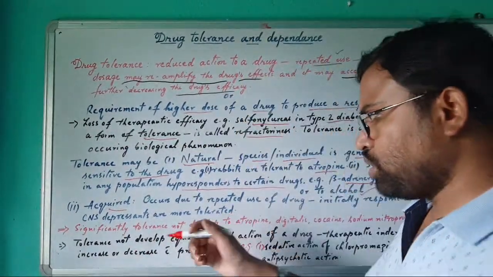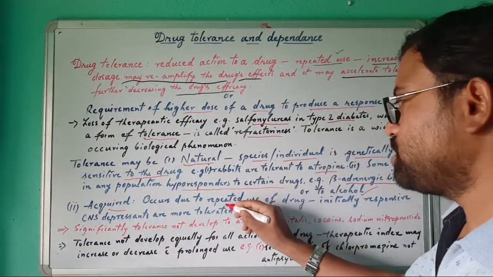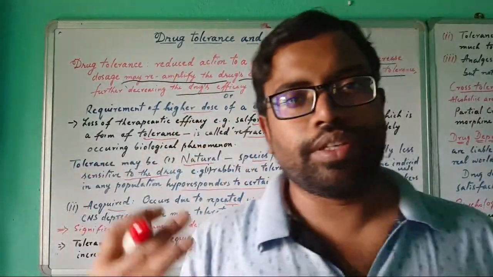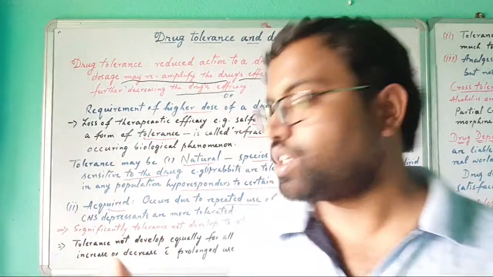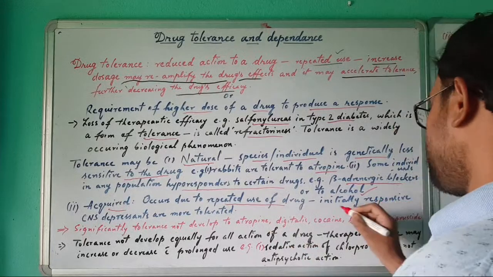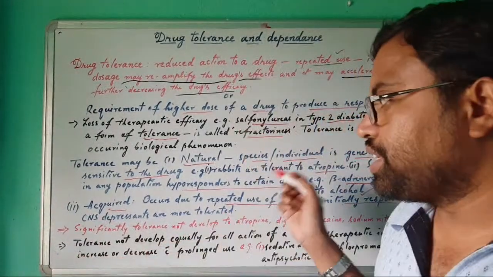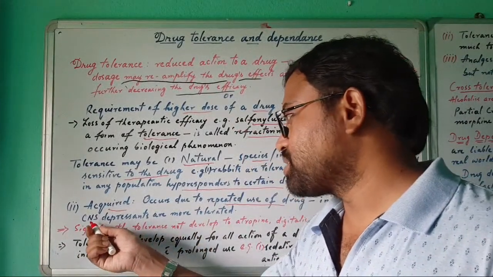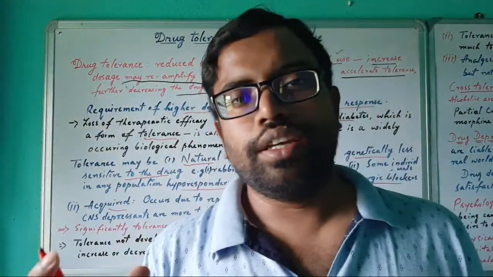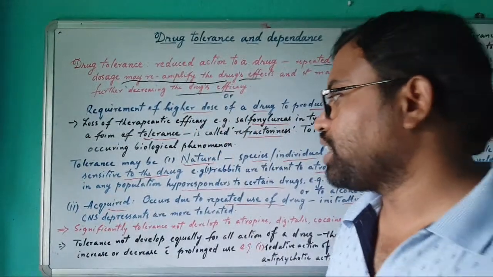It occurs due to repeated use of a drug, because you now know that this drug the quack gave me works, so I can use it again. Repeatedly using that drug first causes initial responsiveness, but later it is tolerated. CNS depressants in particular are more tolerated. The drugs taken for CNS depressant effect can be more tolerated than other drugs.